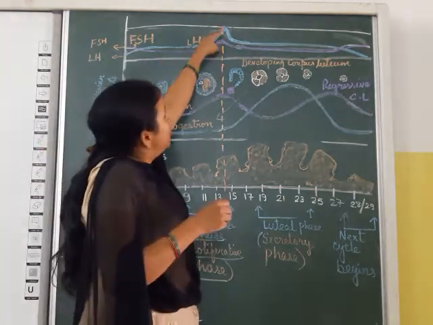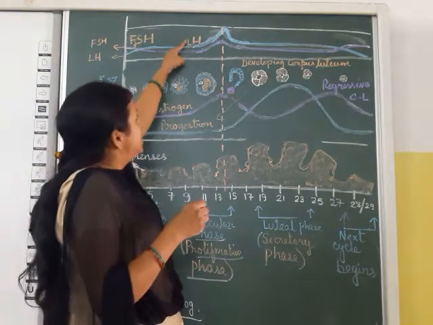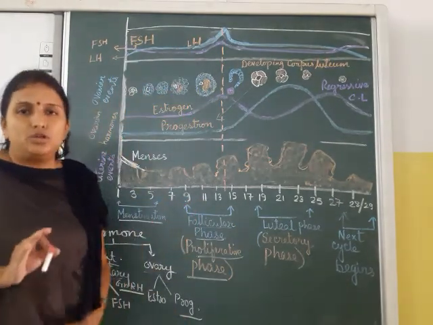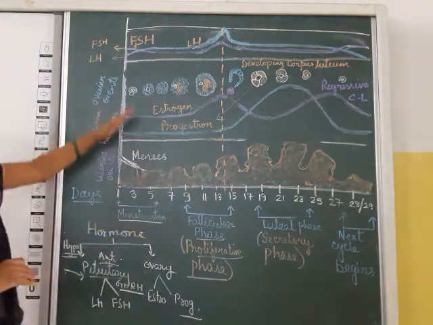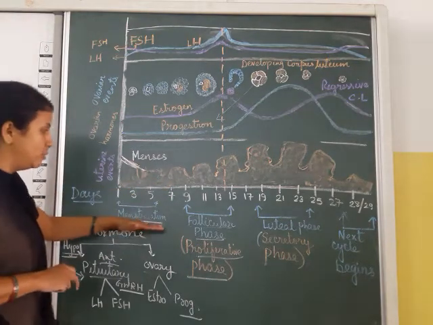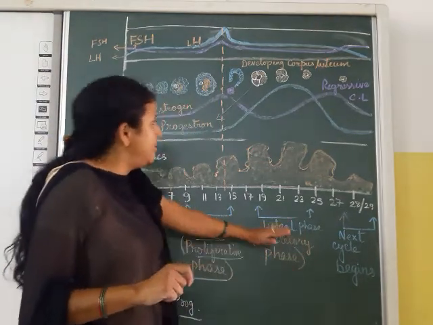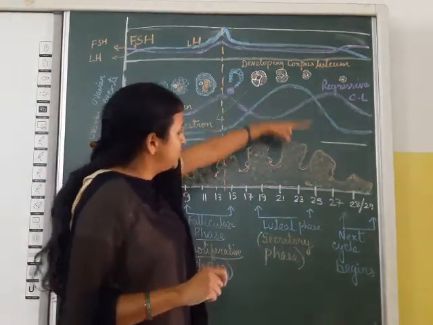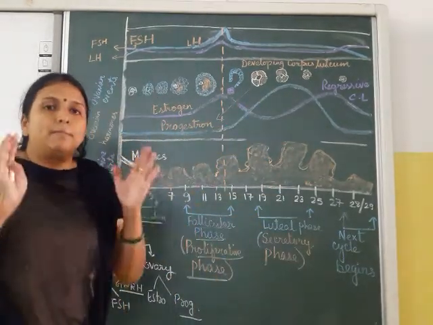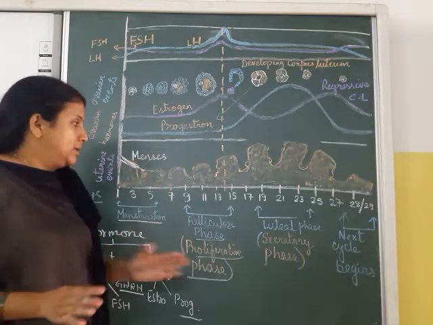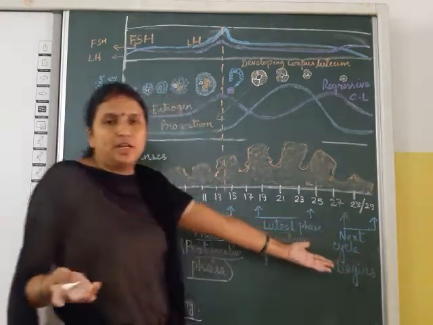But when is luteinizing hormone at its peak? When ovulation is taking place. Meaning estrogen as well as LH help in ovulation. Okay, these two hormones are very important. So the whole menstrual cycle is divided into menstruation, then the follicular phase, then the luteal phase, that is the secretory phase, the secretory phase of progesterone. When progesterone level is very high, it is preparing for fertilization, the bed is ready. The secretory phase ends when no fertilization takes place.